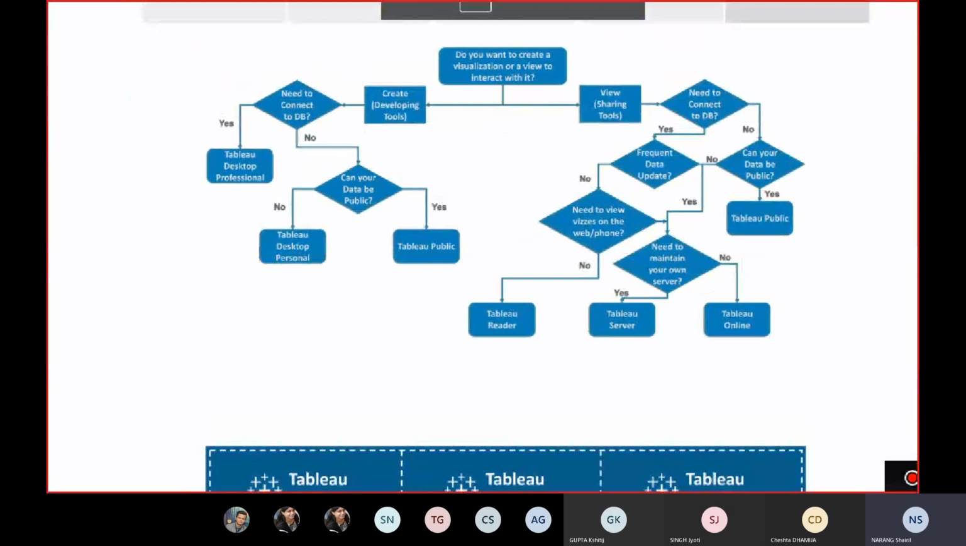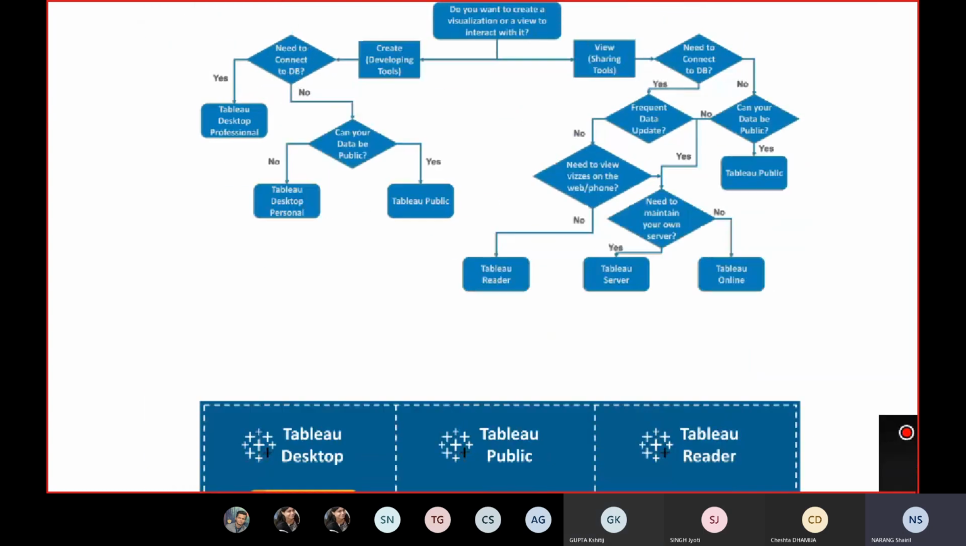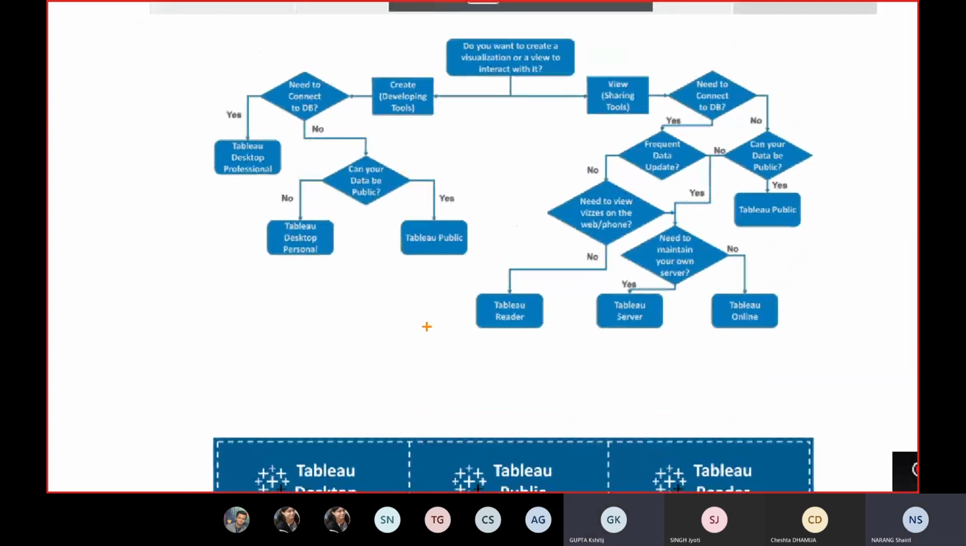Okay. So do you want to create a visualization or just view and interact with it? So these are the questions that you can look at. I would like to just give you about this. So Tableau Reader that we talked about, this one, it's free of cost, right? And as you can see from this, are you able to read the questions, or should I actually read them out for you?